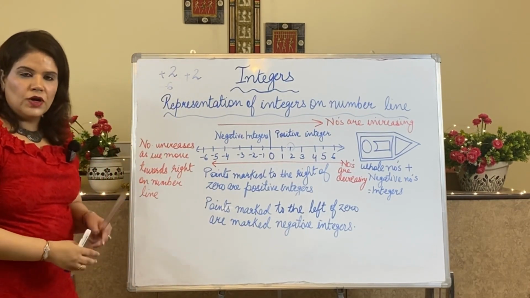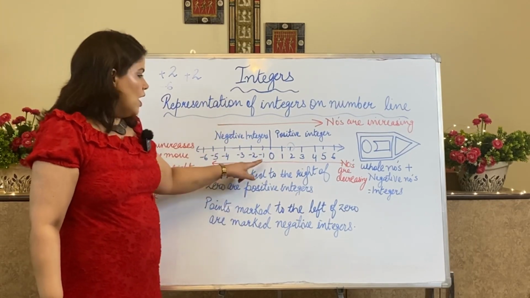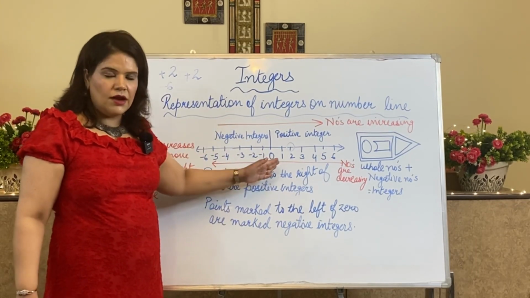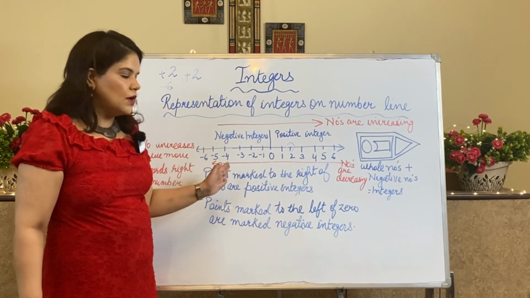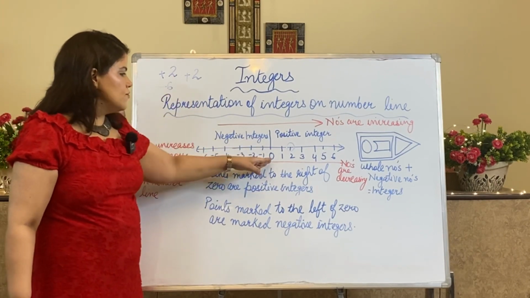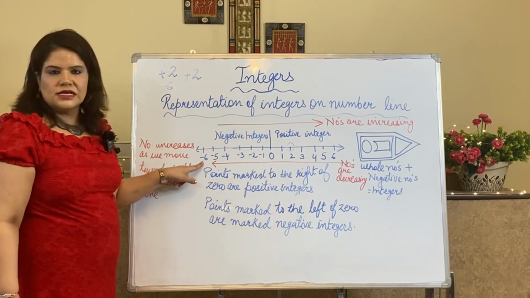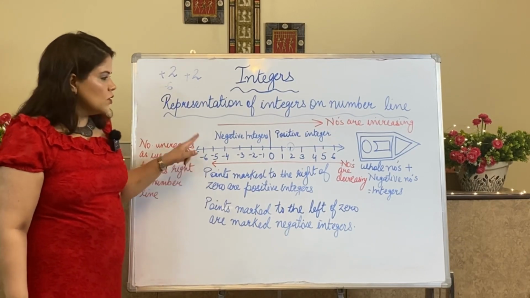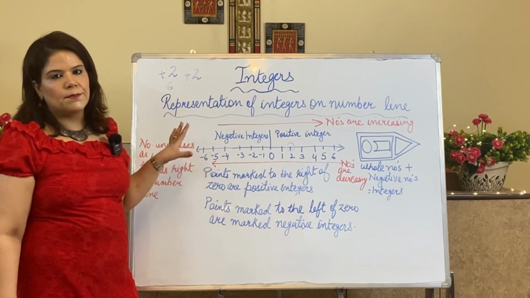Where will I move? I know that towards the right of 0, I will get the positive numbers, and when I move towards the left, I will get negative numbers. So since I have been given minus 6, I will look towards the left of 0 and I will get minus 6 here. So this way you can mark positive and negative integers on a number line.